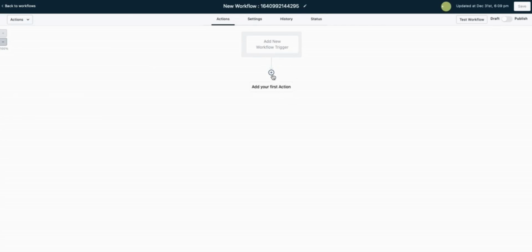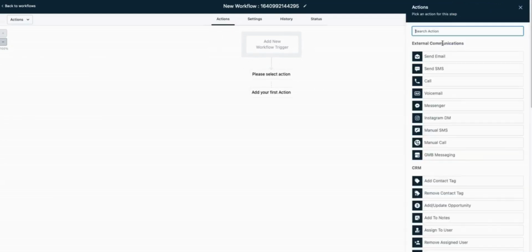Now the next tool in your arsenal is actions. These are things that happen because something was triggered, right? So if we click on the plus there, here's everything you can do. Once an action happens, you can have a reaction. So if somebody fills out a web form, for example, that might be our trigger. We can automatically send emails.